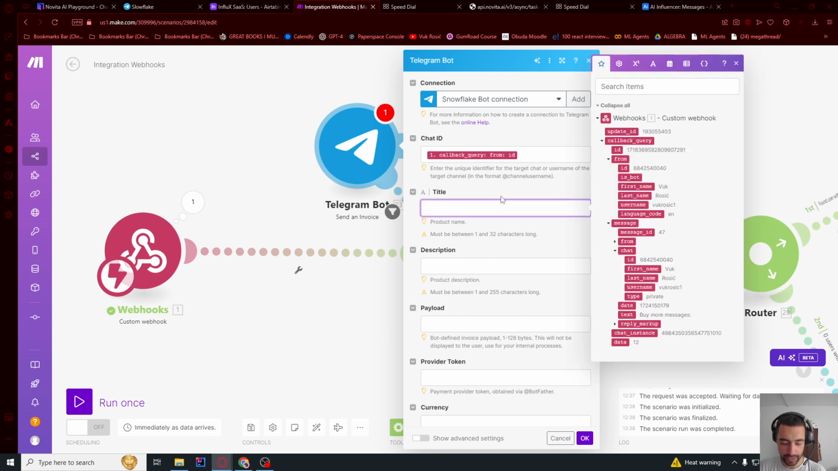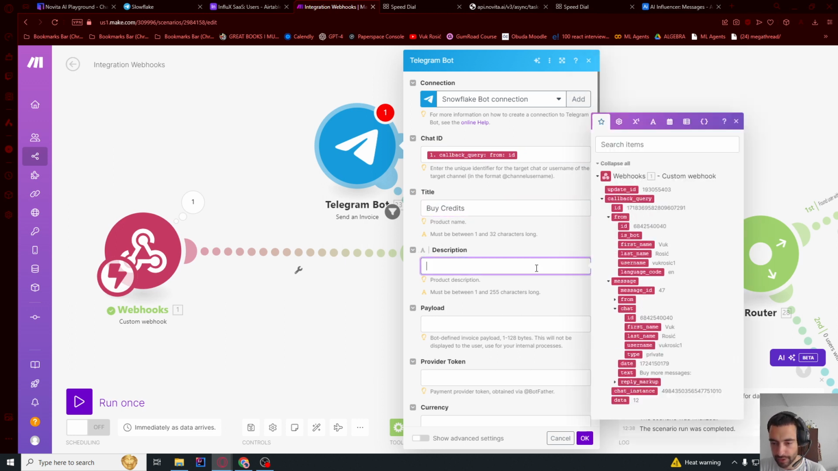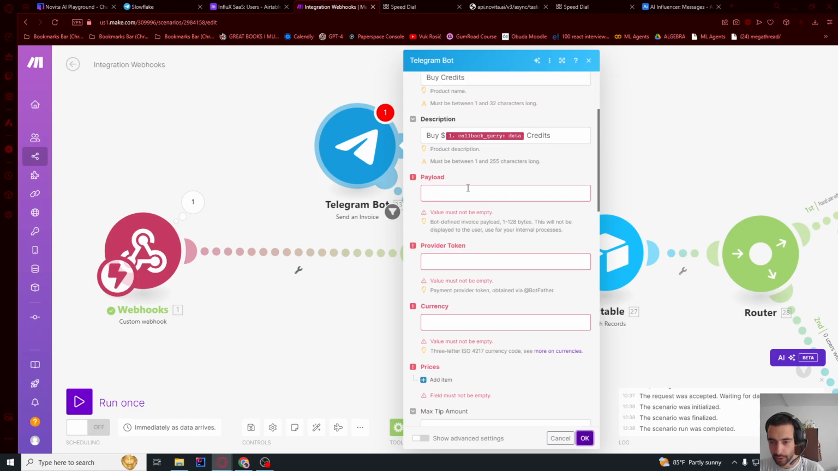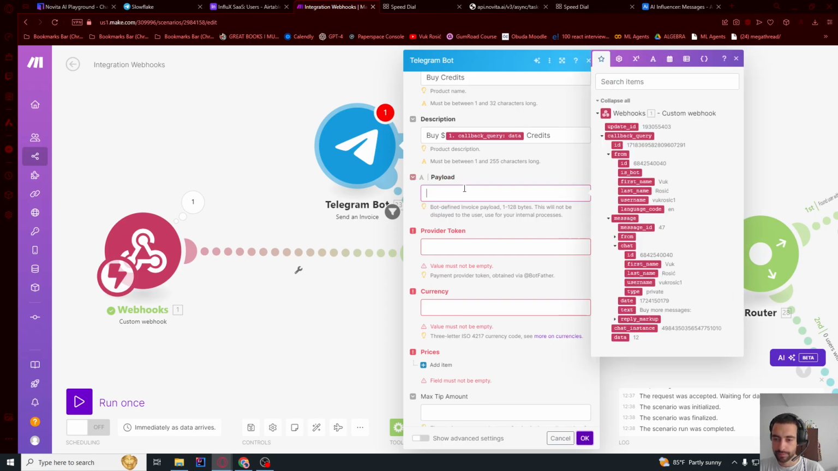Title will be buy credits. Description will be buy, and then put $, and here in data this will give us the numbers, so the number of dollars, and then credits. Let me click OK, even though, okay, it doesn't let me click OK. So okay, so let's continue. Payload, let me just put data.